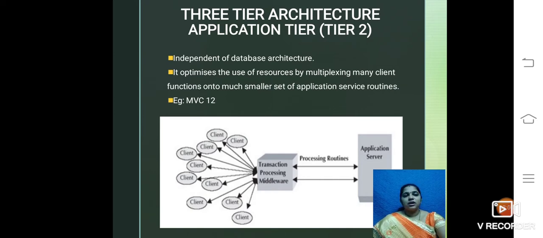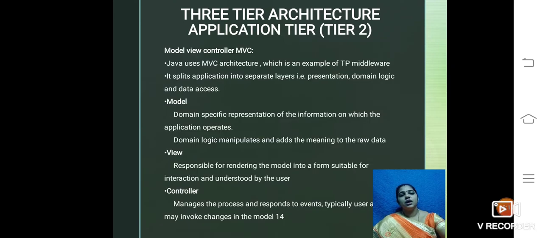And this picture depicts the transaction processing middleware, which can control thousands of clients and process their requests by using the application server. And the next one is Model View Controller, MVC. It is also used in the transaction processing middleware.